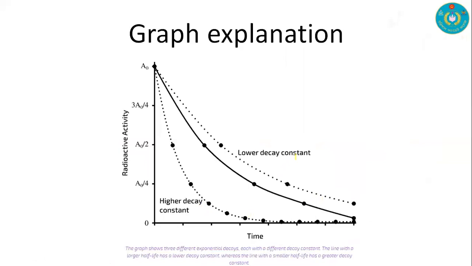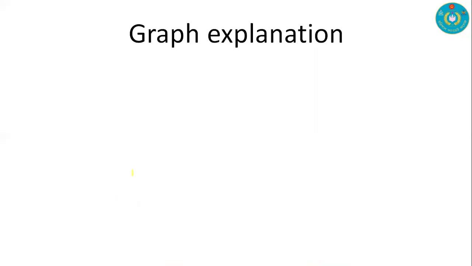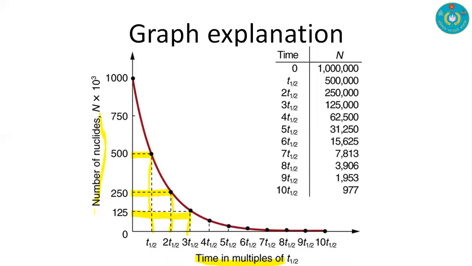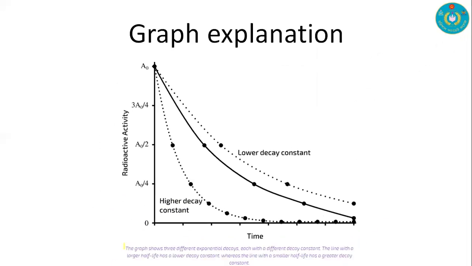And we are going to discuss this graph too. Here we are going to compare a higher decay constant and a lower decay constant. Previously we had the number of nuclides on the y-axis, but here we have radioactivity on the y-axis, and on the x-axis we have time.